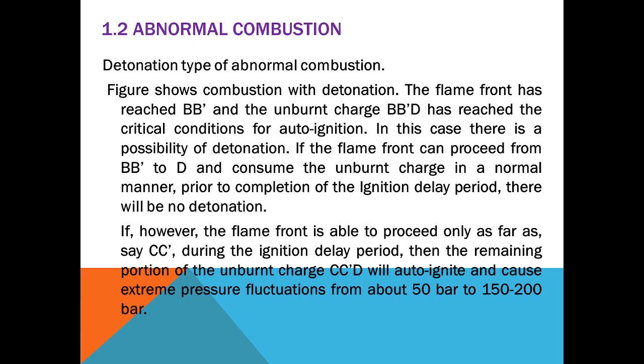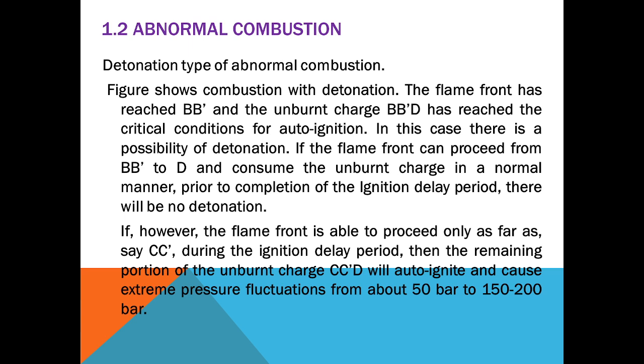If the flame front can proceed from BB dash to D and consume the unburnt charge in a normal manner prior to completion of the ignition delay period, there will be no detonation. If, however, the flame front is able to proceed only as far as C dash during the ignition delay period, then the remaining portion of the unburnt charge C dash D will auto-ignite and cause extreme pressure fluctuations from about 50 bar to 150 to 200 bar.